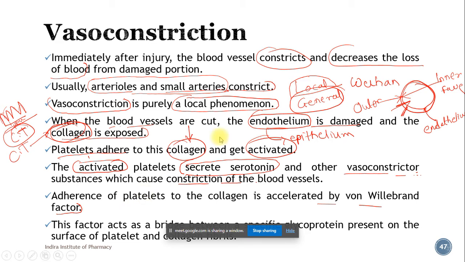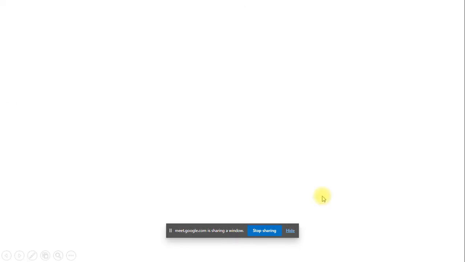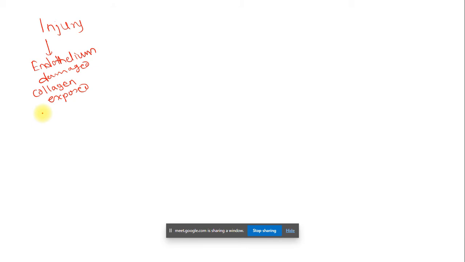I will just tell you in short what it is. First of all, there will be injury to the blood vessel. The endothelium is damaged, and collagen is exposed.